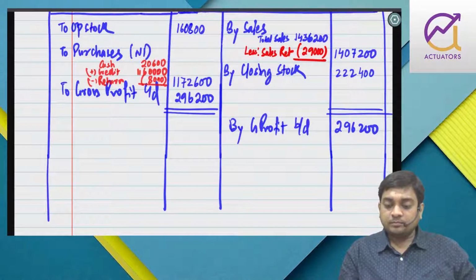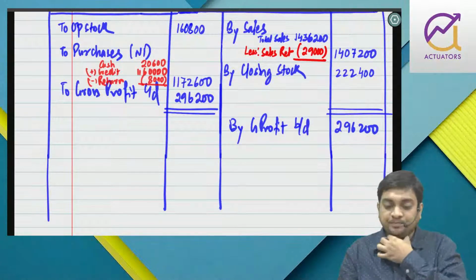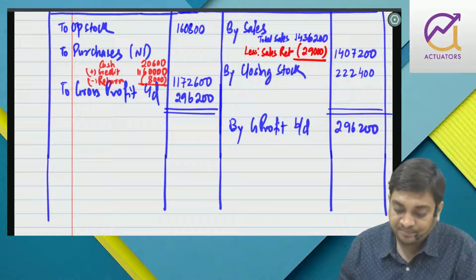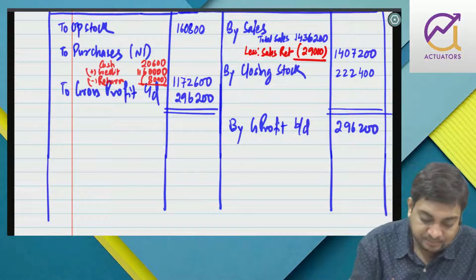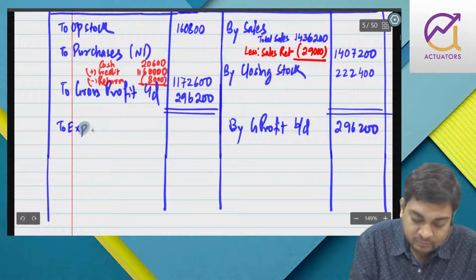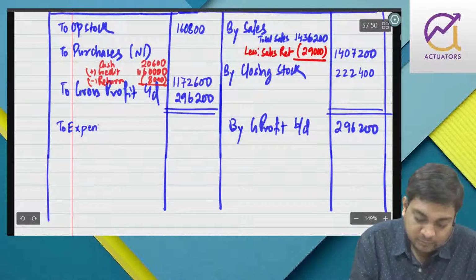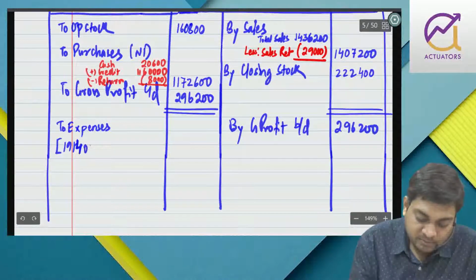Right? So the next part which I am going to prepare is PL. Now for PL I require all the expense details. So expenses how much? 191,400. This is paid.